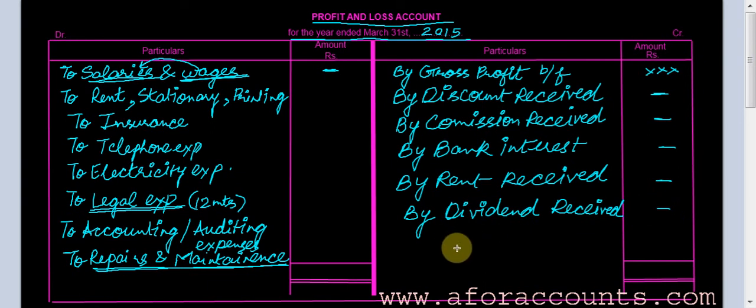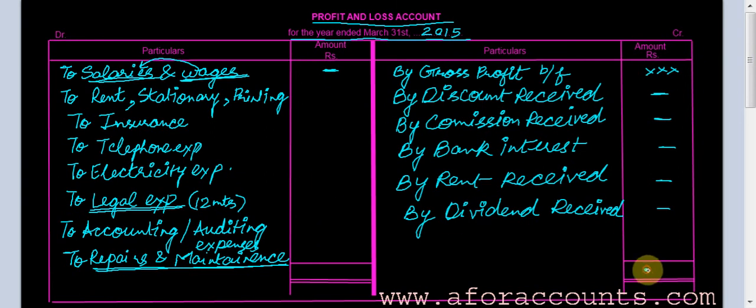Okay, and we'll talk later about any abnormal gains, whether they have to be recorded here or not, while doing the practical questions. So for now, summing up, what we have to do is take the gross profit from the trading account, and all the incomes have to be added. Then all the expenses have to be added.